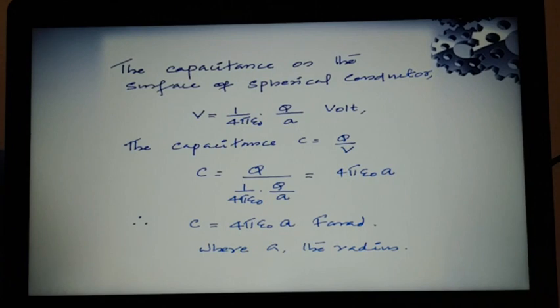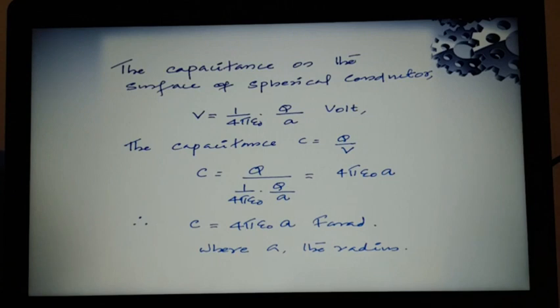So remember, the capacitance is independent of the charge. It is depending upon the radius of the shell. So as the radius increases, the capacitance of the spherical shell also increases. So this is the capacitance of a conductor in the form of a thin spherical shell.